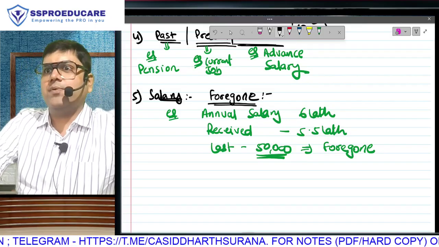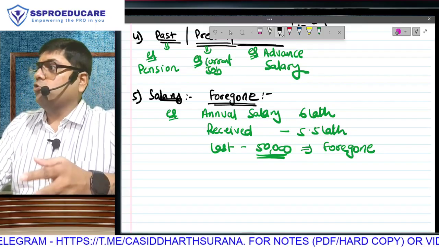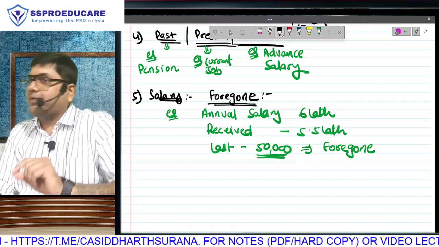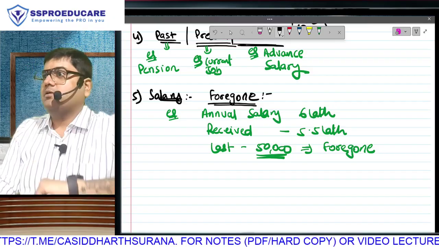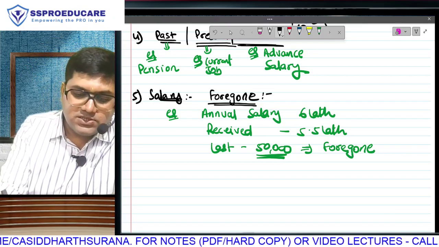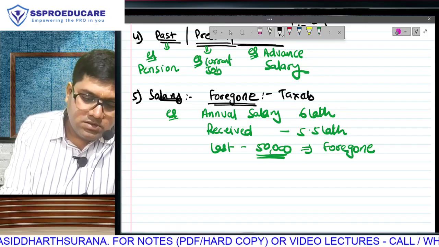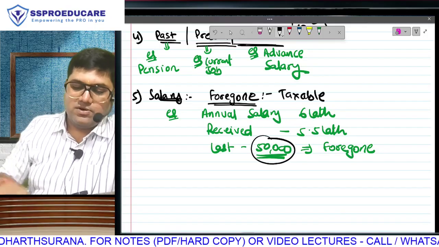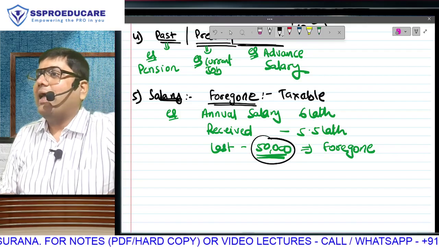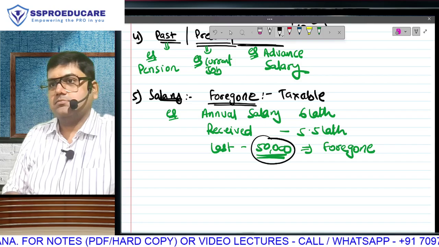You have earned, you have to pay tax. After earning, what you do with the money? You can't say, sir, chala gaya. Chala gaya means you should have first paid tax. After paying tax, whatever remains is your money. You understand? And thus, this is going to be taxable. We are basically talking about this 50,000. It is going to be taxable because you have already earned that.